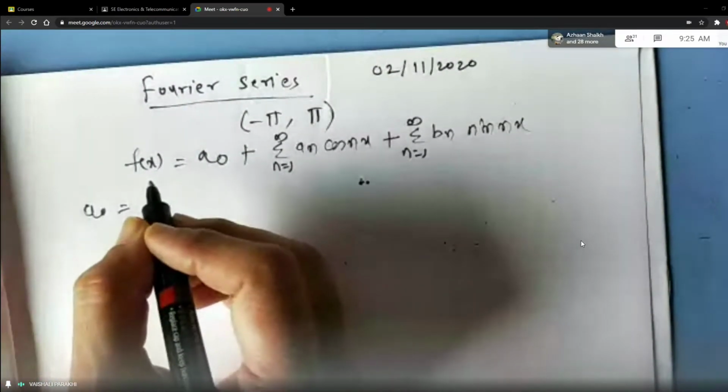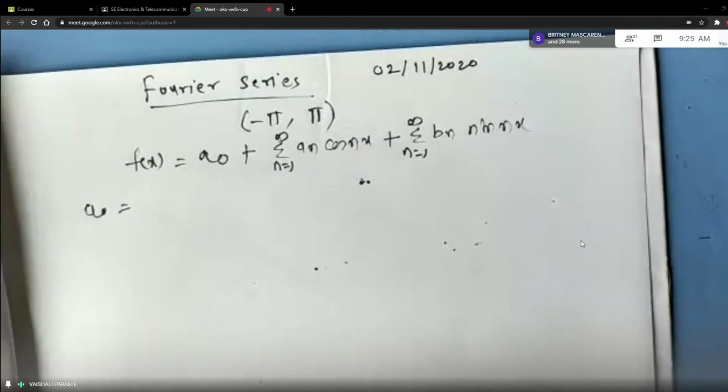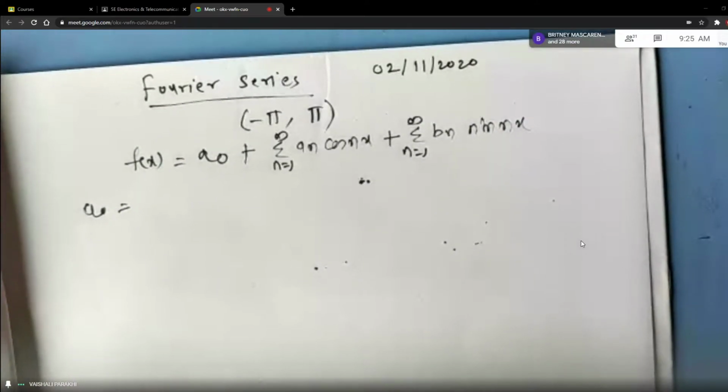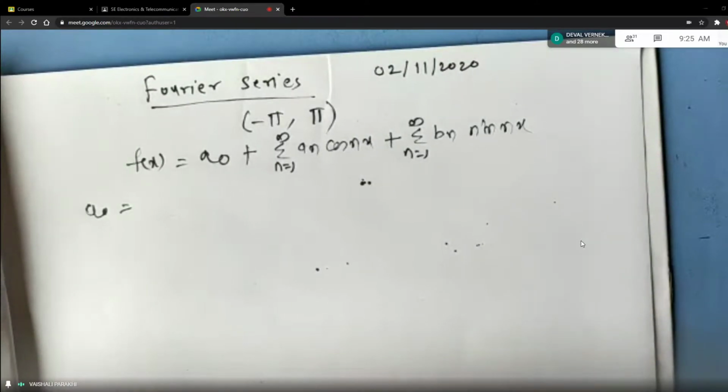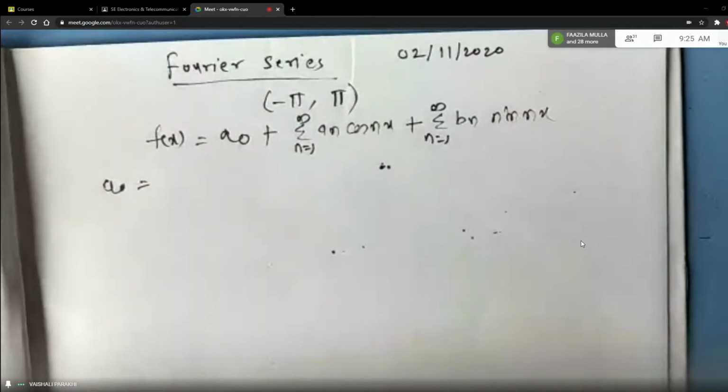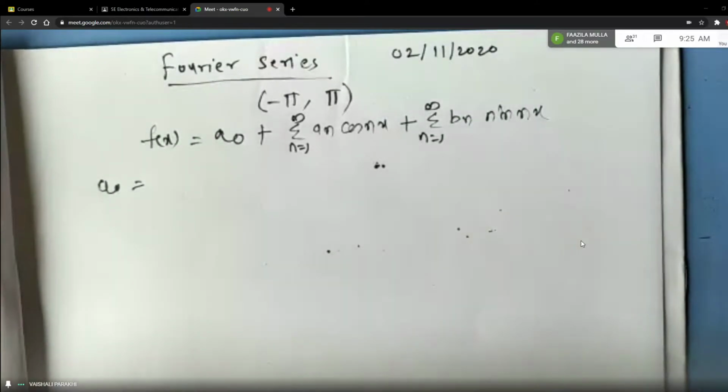What is the formula for A0 I have given you? Anybody? Sarah, can you tell what is the formula for A0 I gave you in the interval minus pi to plus pi? Sarah, can you hear me? Yes, ma'am.